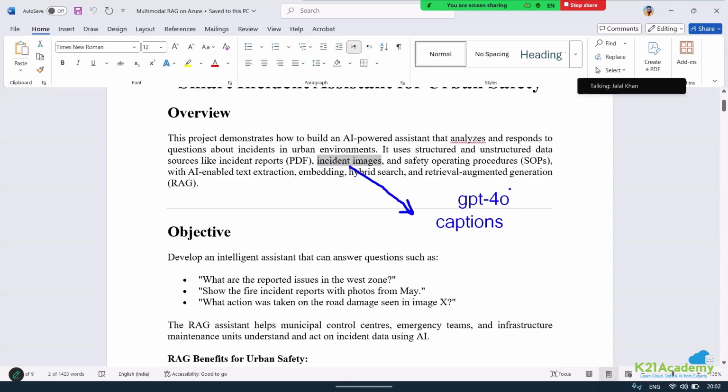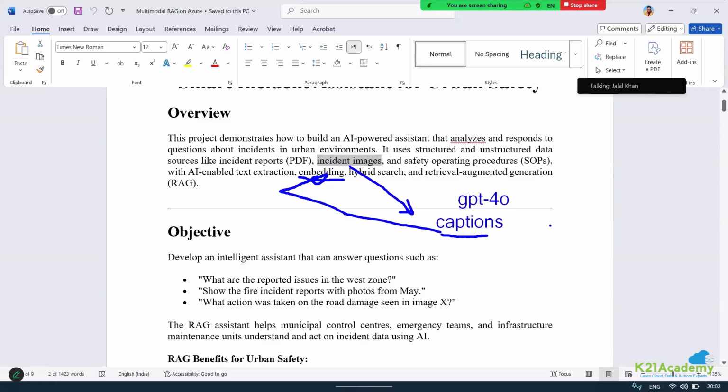So I have GPT-4o, which is going to generate captions for my image. These captions, along with the metadata it has, like the image name and everything, I'm going to go ahead and pass to the embedding model. I'm not passing it as an image, because an embedding model cannot take an image, but they can directly take text.